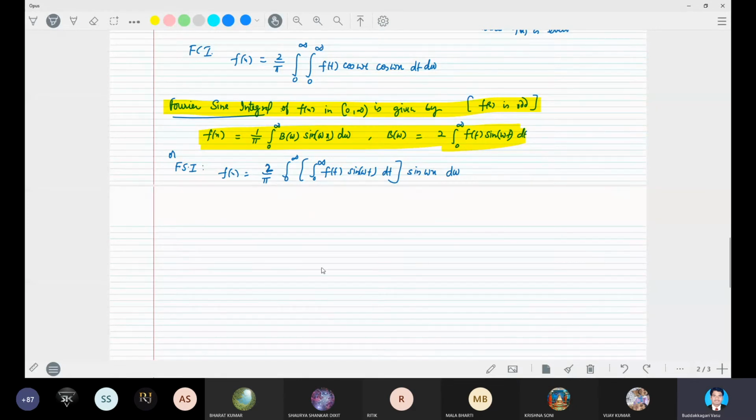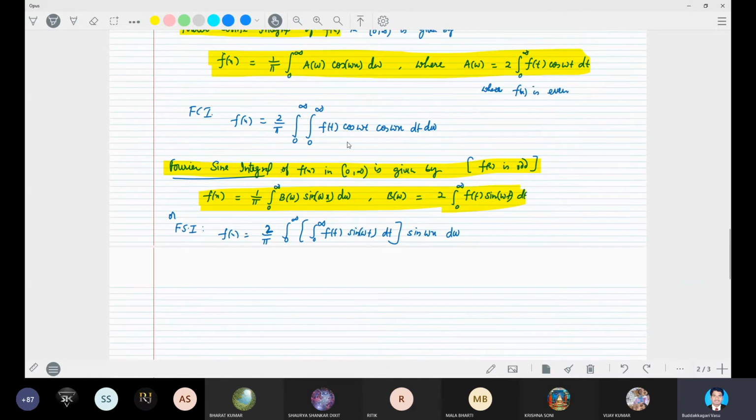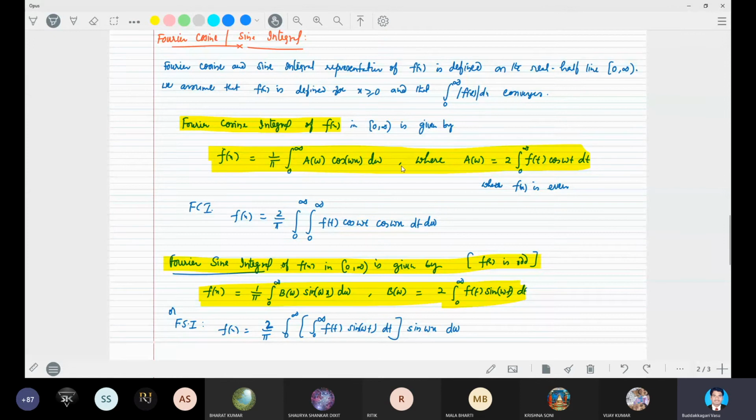Suppose anybody asks you what the Fourier sine integral is. You just remember 1 by pi integral 0 to infinity b(omega) sine omega x d omega, where b(omega) is 2 times integral 0 to infinity f(t) sine omega t dt. This one must be known. Remember for the sine integral, and for the cosine integral, 1 by pi integral 0 to infinity a(omega) cos omega x d omega, where a(omega) is 2 times integral 0 to infinity f(t) cos omega t dt.